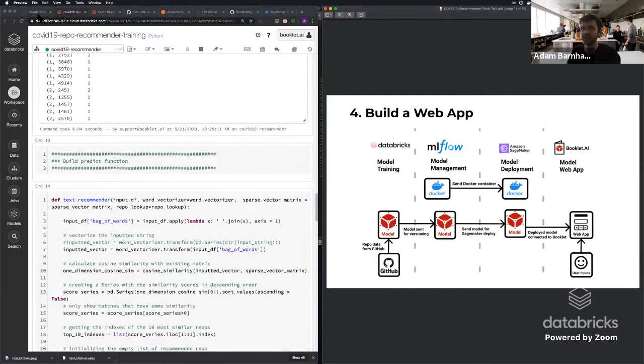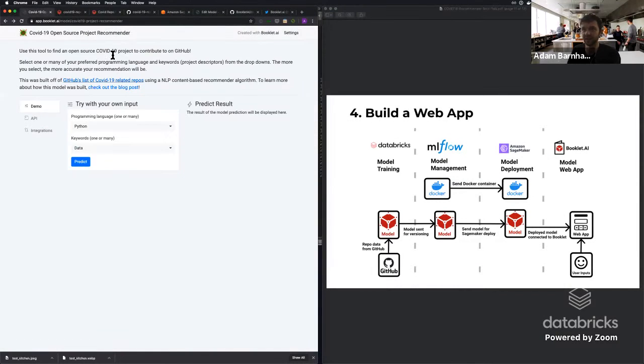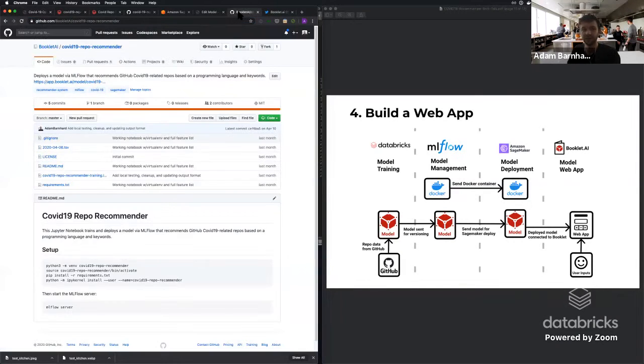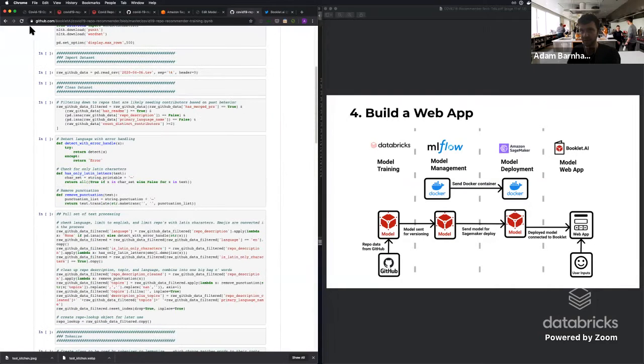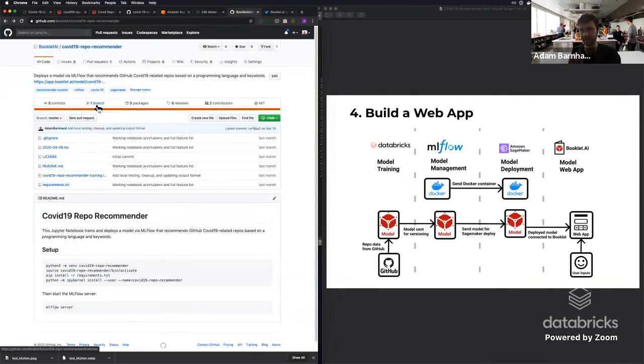I would say feel free to check this out. We'll send these links over afterwards. Here's the demo that has actually been set up. Also, if you have specific questions about the code or anything like that, here's the repo. It's just under the Booklet.ai GitHub repository. It actually has the notebook available. If you want to fork it and use it or build off of it, I'm open to it. I'd love to have a collaborator. Feel free to submit a PR and we could work on it. Or if you have specific questions about the code, feel free to drop an issue in here, and we can talk about that so others can see it as well.